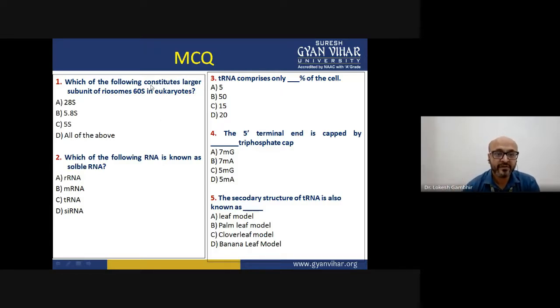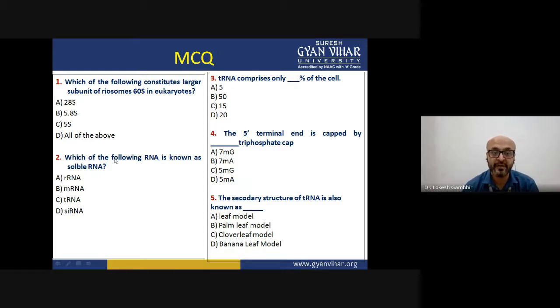Which of the following constitutes the largest subunit of the ribosome? Which of the following constitutes the largest subunit of the ribosome, the 60S? Among the 60S in the eukaryote, which was the largest ribosomal RNA? Whether it is 28, whether it is 5.8, whether it is 5. Now I leave it up to you. One should go through this particular PPT and they can understand this.